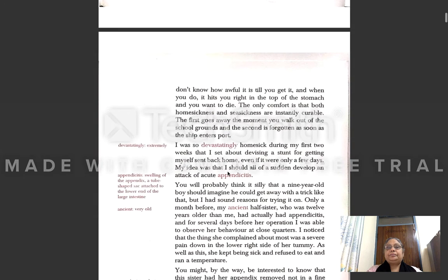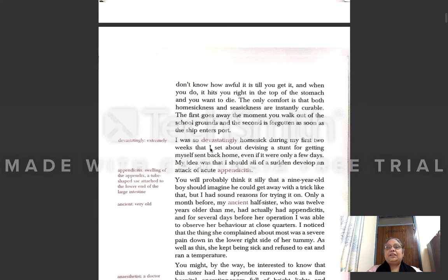I was so devastatingly homesick, devastatingly means extremely, during my first 2 weeks that I set about devising a stunt for getting myself sent back home, even if it were only for a few days. It means he was remembering his home and his parents so much that he was ready to do anything so that he may be sent back home from the school, either for the whole time or for a few days only.